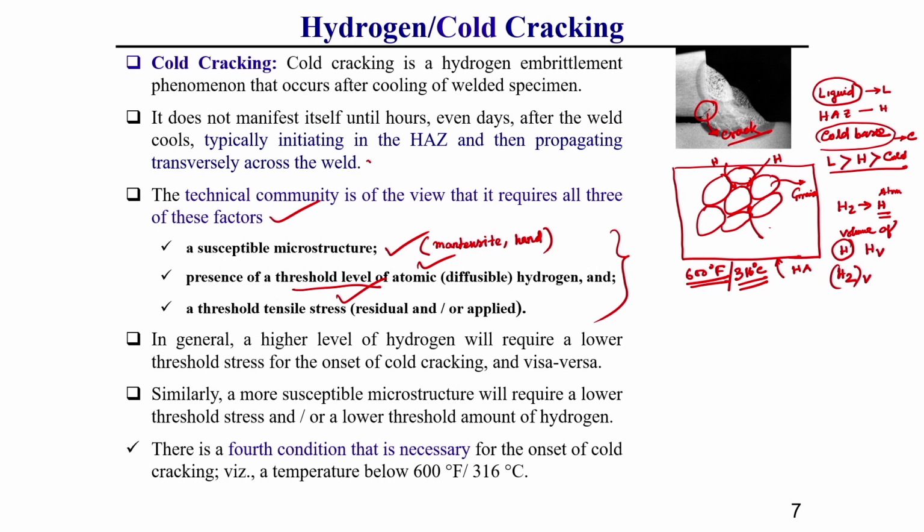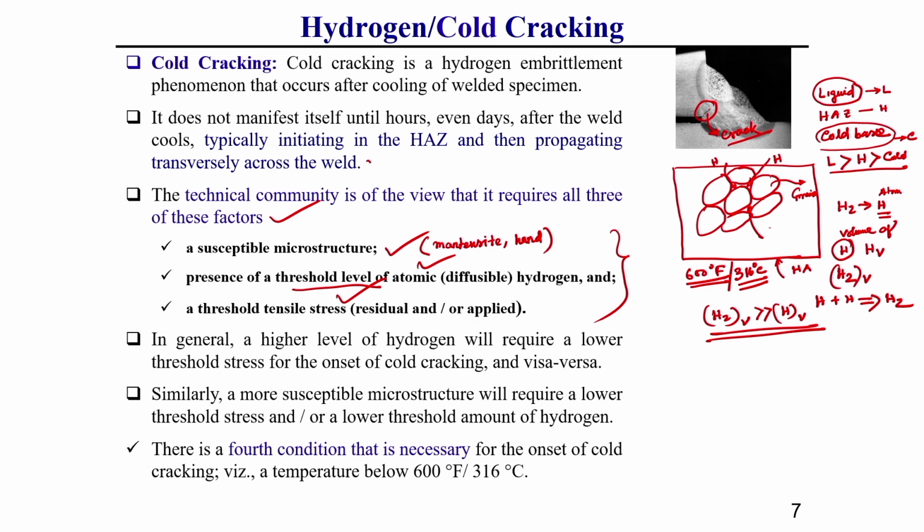And these hydrogen atoms again start combining together and form hydrogen molecule, H2 gas. So, one thing you should keep in mind, the volume of the hydrogen molecule is much higher than the volume of the hydrogen atom. What I am telling, understand?